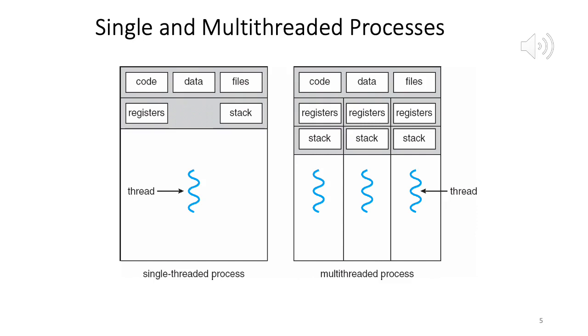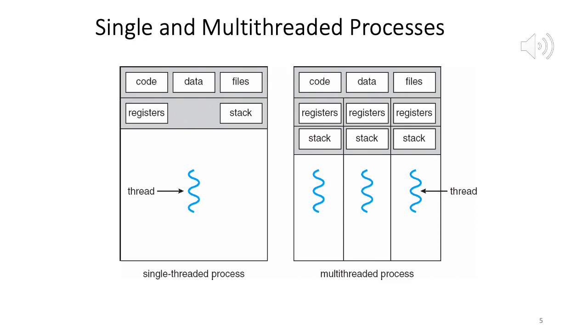It shares with other threads belonging to the same process its code section, data section and other operating system resources such as open files and signals. Okay. So a traditional process has a single thread of control. If a process has multiple threads of control, it can perform more than one task at a time.